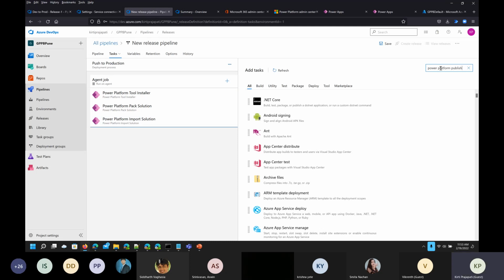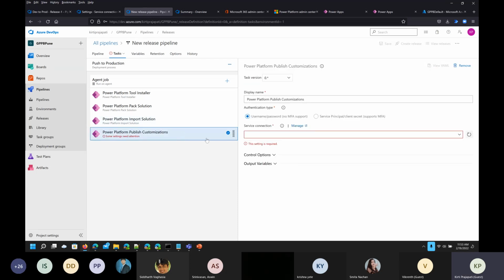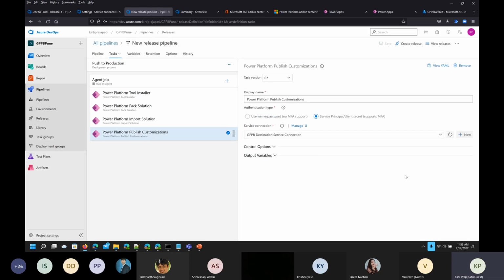Power Platform publish customization. So now it's time to publish the customization. Select that, click on the service principal, select the destination one, which has been created under the release. So we have created this in release. Now we have to save, click on save, okay, and create release. So we are just creating the release, click on create.